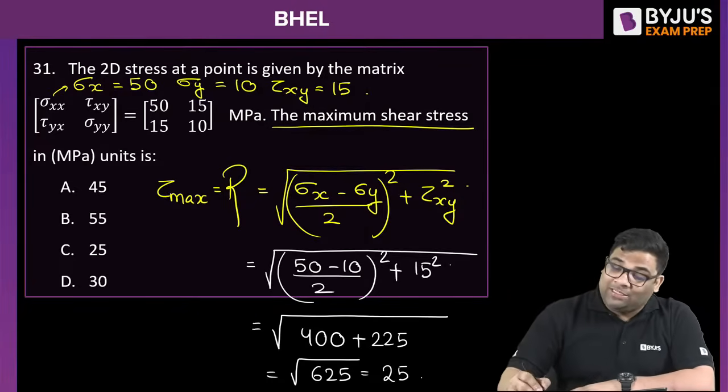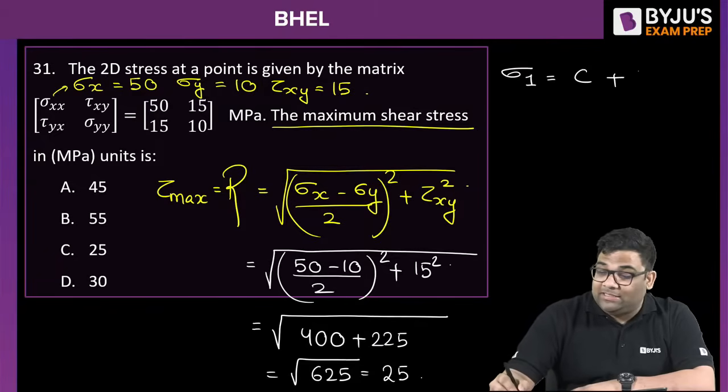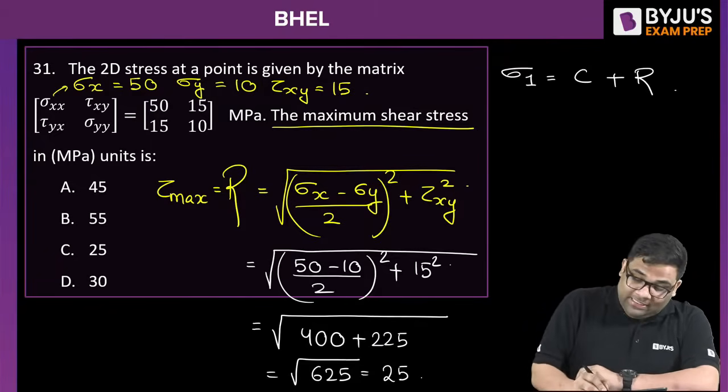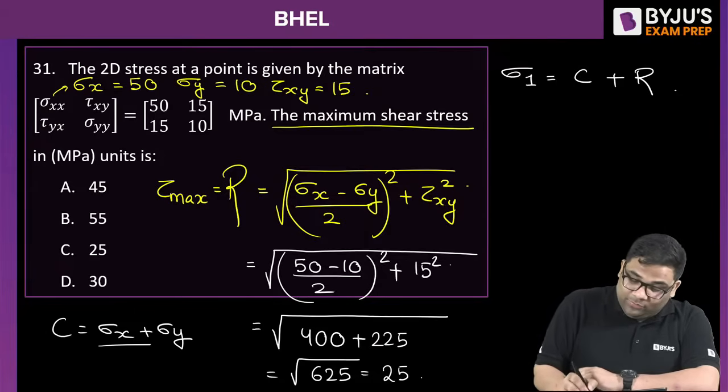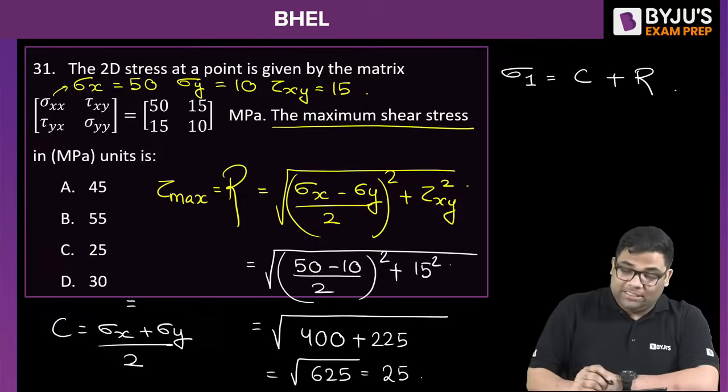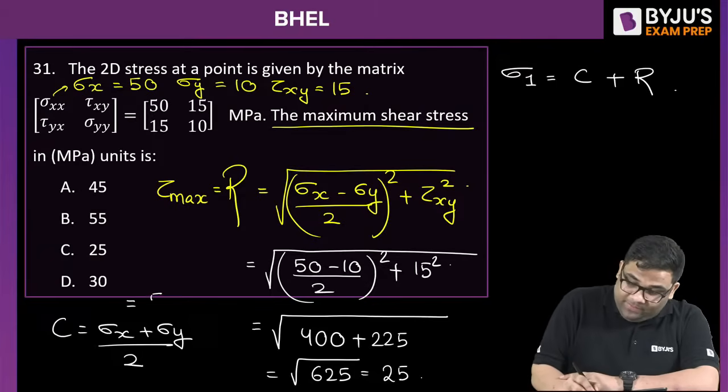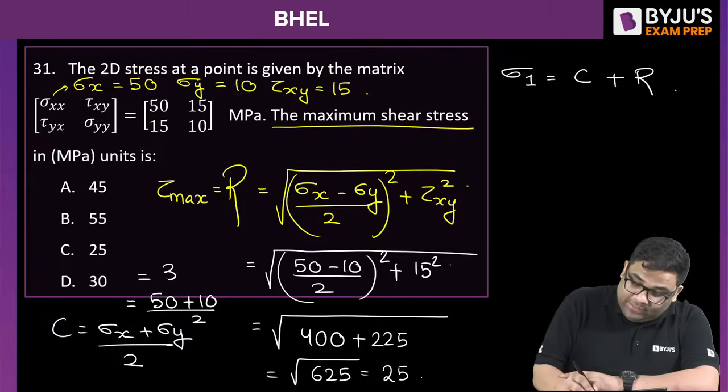Now suppose I ask you the principal stress. The major principal stress is the center plus R. Now the center is sigma x plus sigma y divided by 2, that is 50 plus 10 by 2. I am getting 30, right?